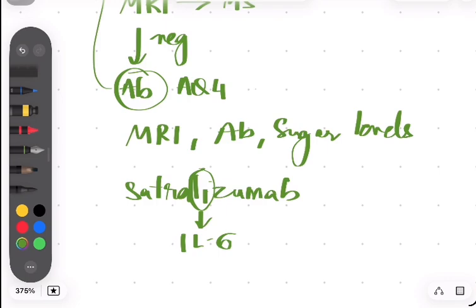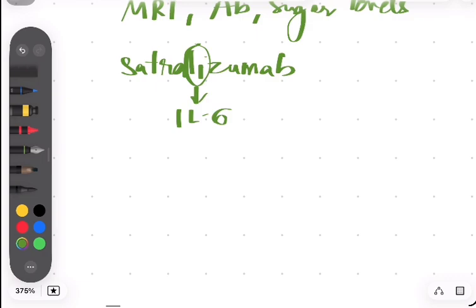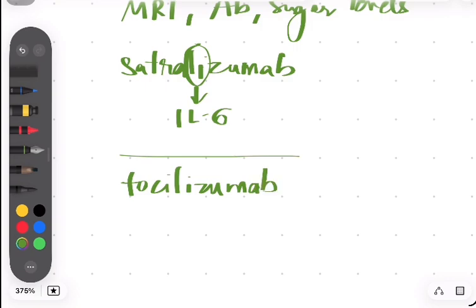Okay, there is one more IL-6 drug that is an exam favorite, which is tocilizumab. And the reason I'm telling you about this here is because it also has IL in the name. So that is also against IL-6. However, tocilizumab is given for rheumatoid arthritis, psoriasis, cytokine release syndrome, stuff like that. It's not given in NMO. Satralizumab is given in NMO.